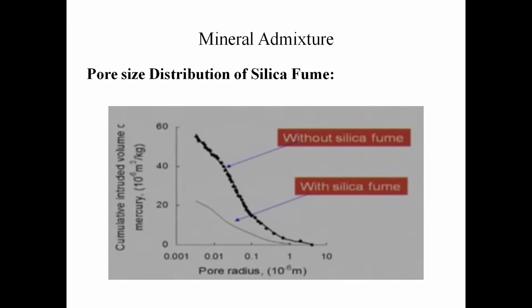Here again, without silica fume and with silica fume, we are seeing the difference, that with silica fume, the pore intrusion, that is the pore volume, is filled. With silica fume, the porosity is reduced when compared to without silica fume. Next, about the setting characteristics. When this mineral admixture is added to the concrete, it does not adversely affect the setting time of the concrete. The setting time characteristics are obtained by doing a consistency test.